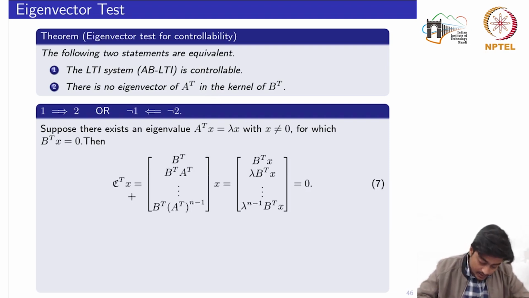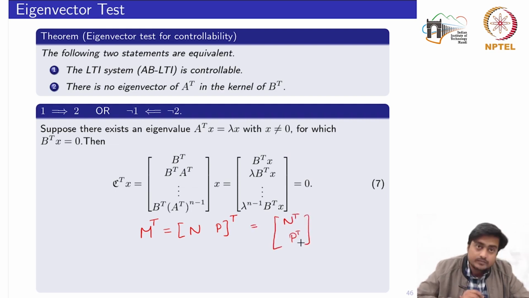So let's write the multiplication of the transpose of the controllability matrix into X. Here I have used the property of the transpose of a matrix. Let's say we have some matrix M which is given by some N and P. If I take the transpose of this, it would be equal to N transpose and P transpose.